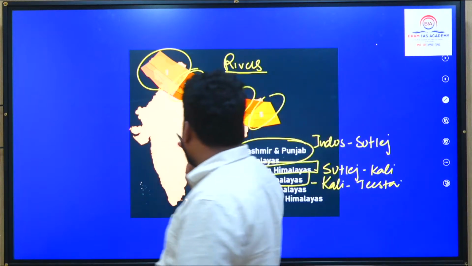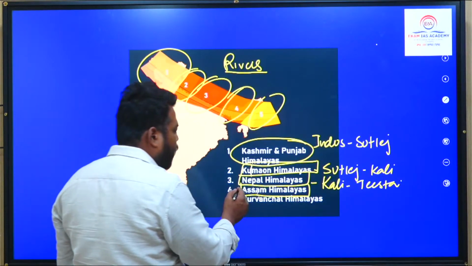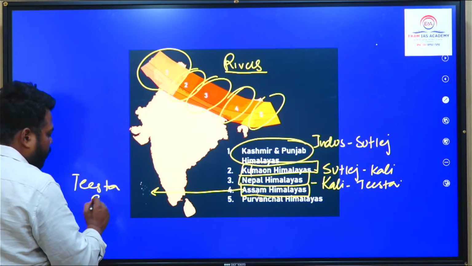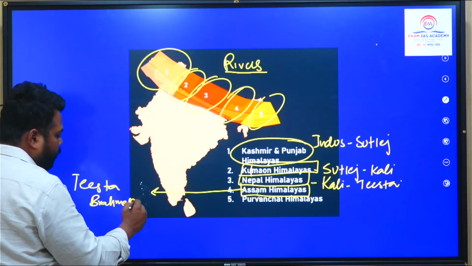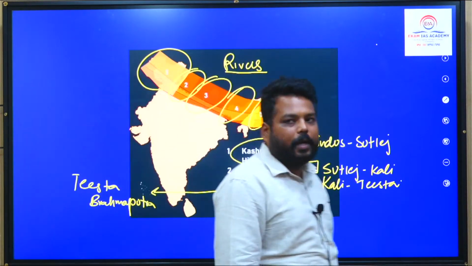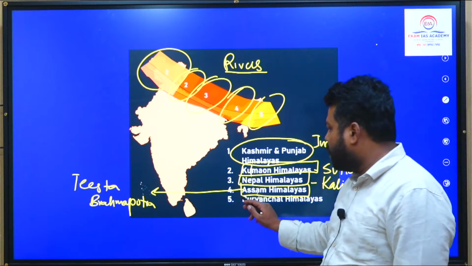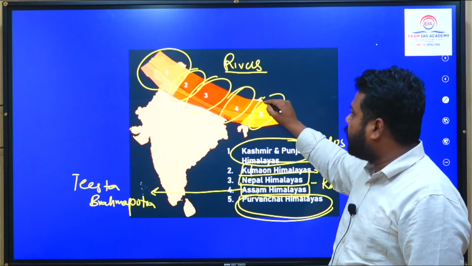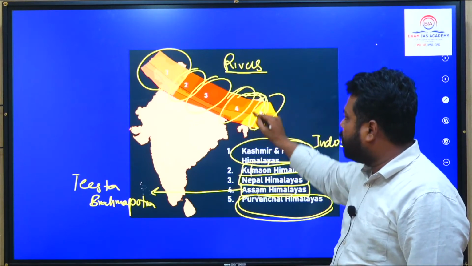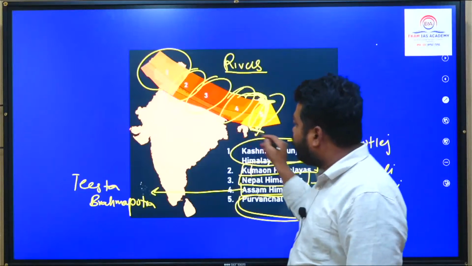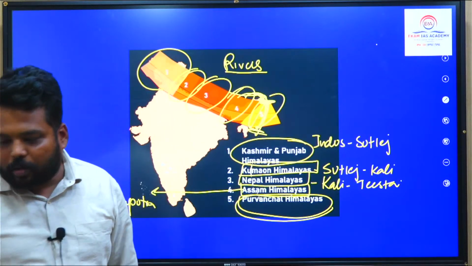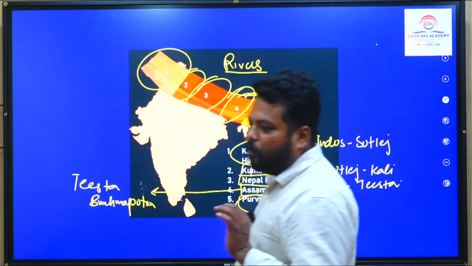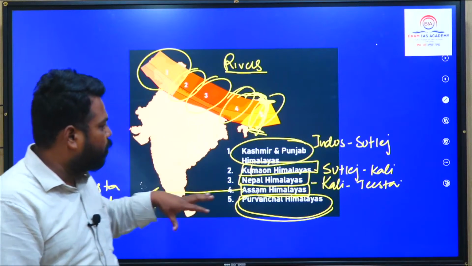Kali and Tista river. And the fourth block, Assam or Eastern Himalayas, are present between Tista and Brahmaputra. Tista river is a tributary of Brahmaputra itself. The mountains present in this cross-sectional area are Assam Himalayas. And those Himalayas extending in northeastern states, as I have said, we have one syntaxial bend. Post that syntaxial bend, the Himalayas bend southward and have a north to south orientation. That north to south orientation is considered as Purvanchals. They are very, very important. Chances are very high that questions would be coming in this regional division.